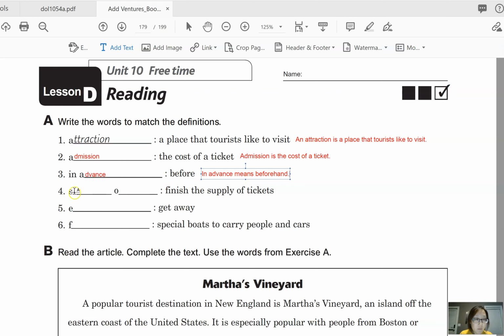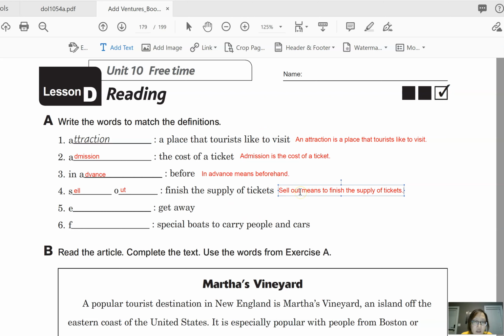Let's look at number 4. Sell out. Sell out is not a noun, so we can say sell out means to finish the supply of tickets. In this case, sell out is a verb phrase.